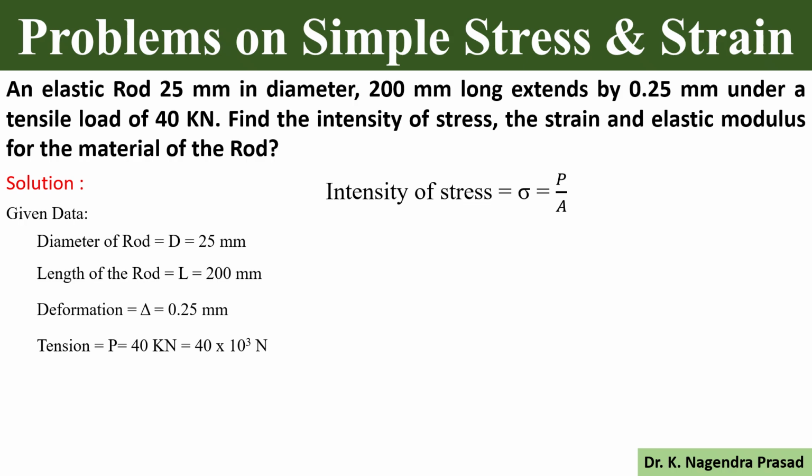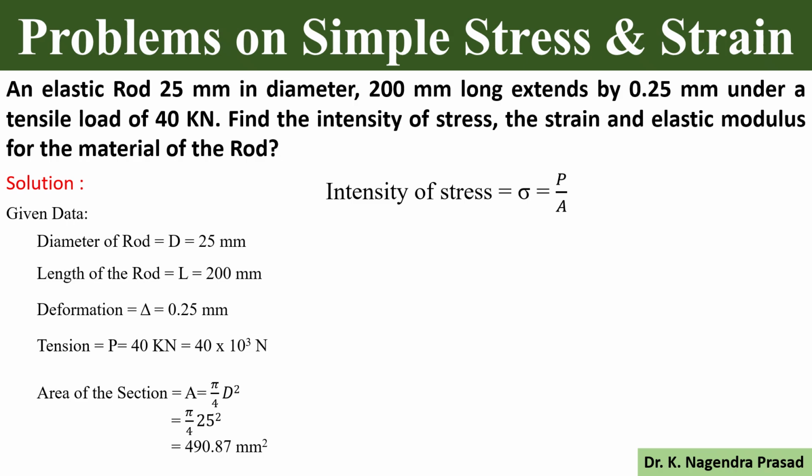So we know that the intensity of stress sigma equals the load divided by the cross sectional area. Here the load capital P is given as 40 kilonewtons. A is the cross sectional area, but here it is not given directly; the diameter of the rod is given. Then first we have to determine the area of the section. Let's consider capital A equals pi by 4 d square. So pi by 4, where capital D, the diameter of the rod, is 25.